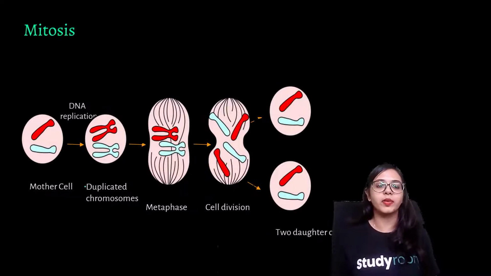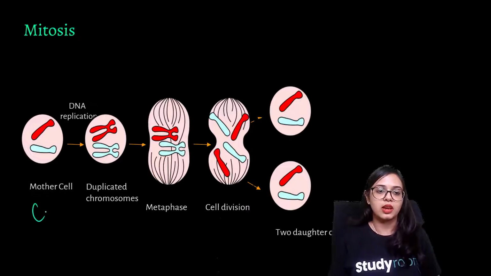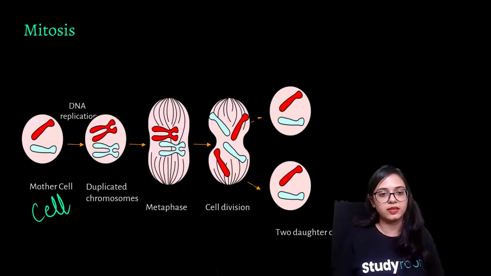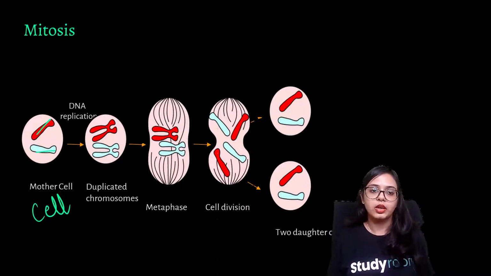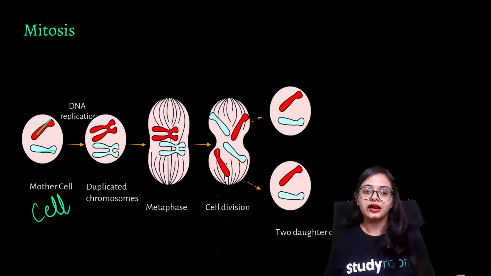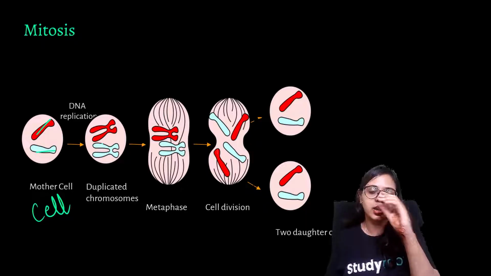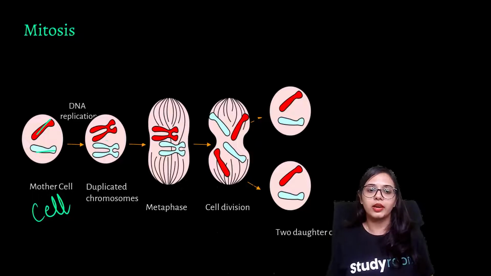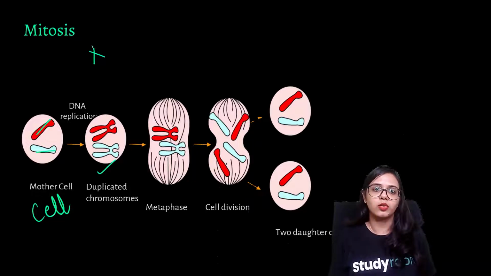This is the pictorial representation of how mitosis takes place. This is a mother cell. Let's just say it is a normal cell. Now it has, let's say, this red chromosome and this white chromosome. So DNA replication is happening. In order for the chromosomes to get divided, they will be replicated. The DNA, the hereditary code present inside the chromosomes, is replicated, and then, as you can see in the second picture over here, an X-like, scissor-like structure is being formed.